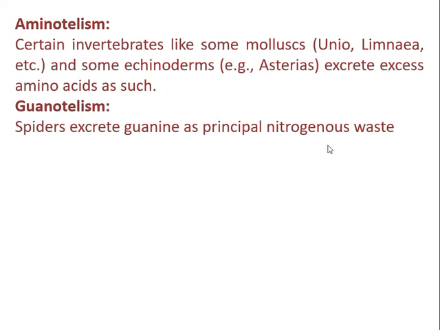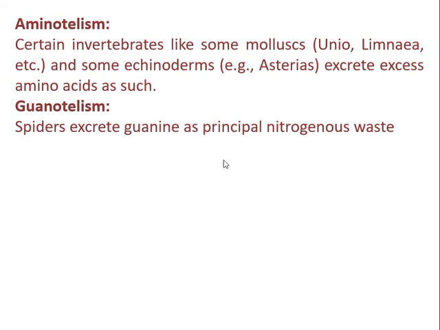So the elimination of nitrogenous waste in the form of amino acids is called aminotelism. Without much metabolism, the excess amino acids will be eliminated from their body as such, without further degrading them. That is called aminotelism, and that is seen in some mollusks like unio, limnia, and in some echinoderms like asterias.